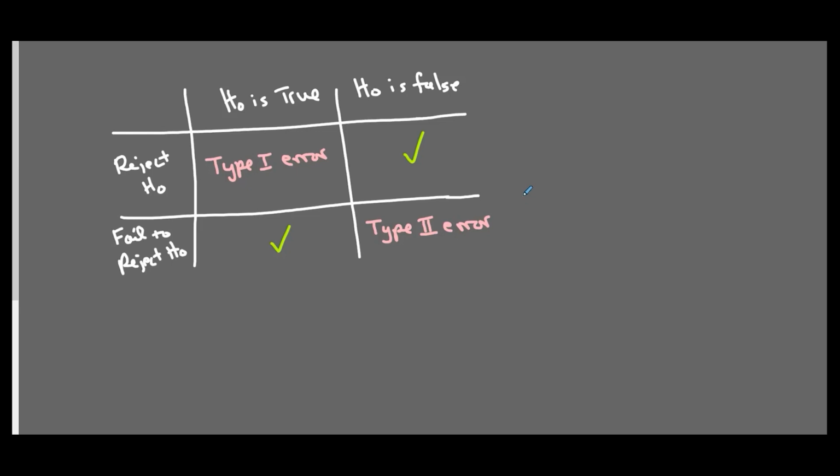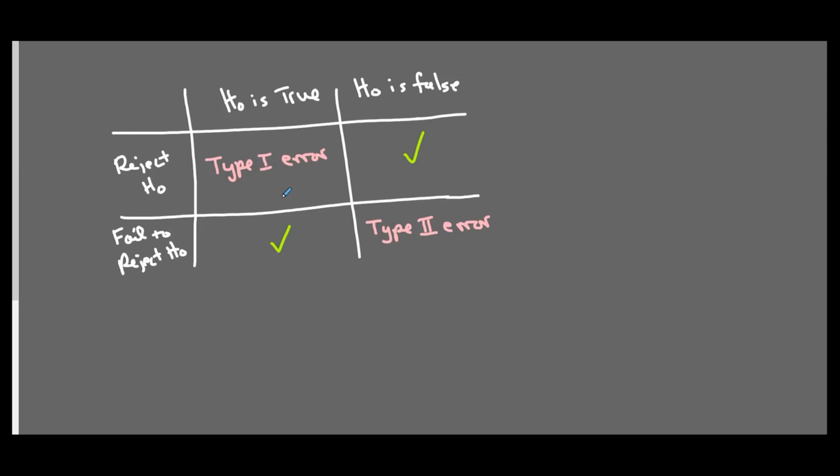So we actually consider the type 1 error to be worse, and we try to control that one. But the type 1 and type 2 errors are actually linked. And if you make it too hard to make a type 1 error, you'll make more type 2 errors and vice versa. The best analogy for this is a jury trial. So if someone's on trial for murder, you're supposed to assume that they're innocent.